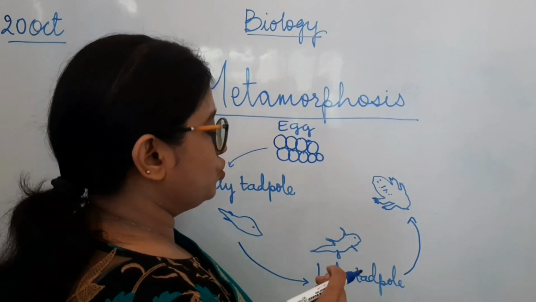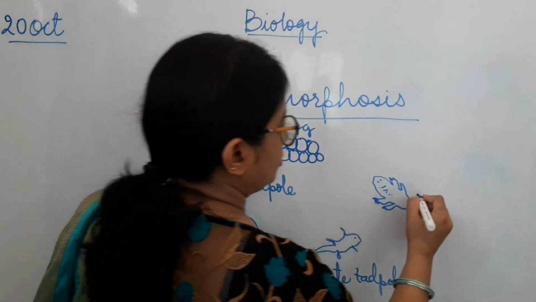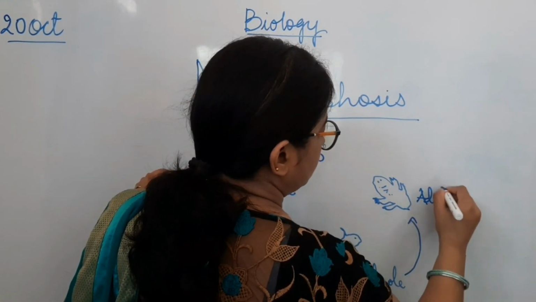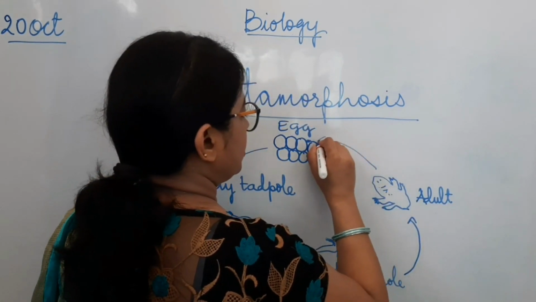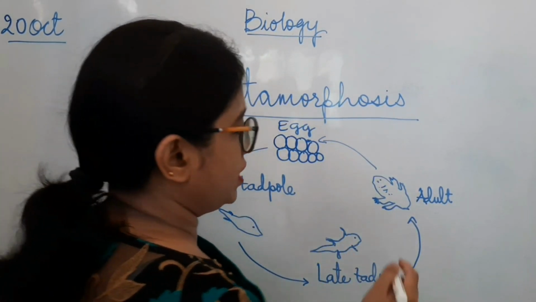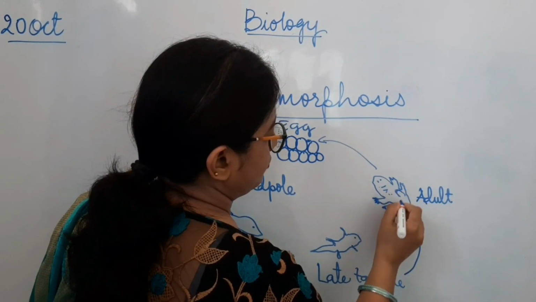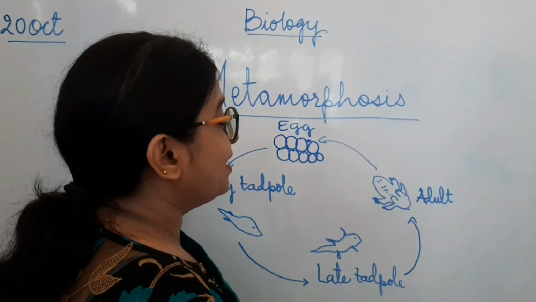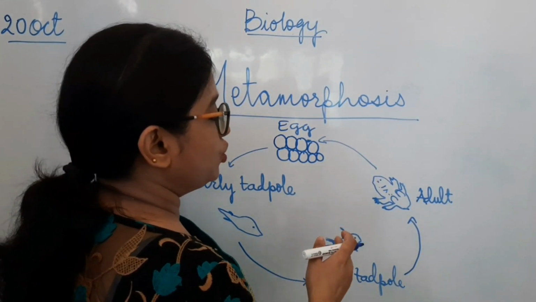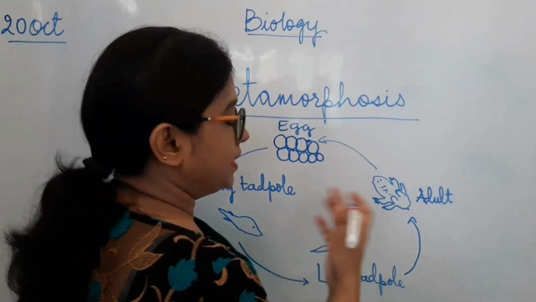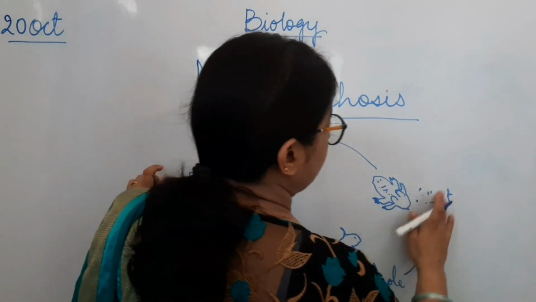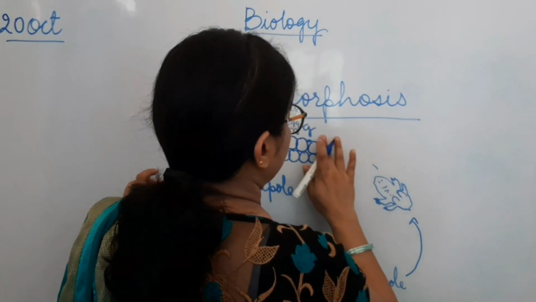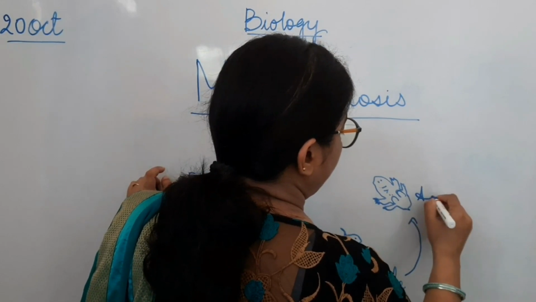As it develops into the adult, the tail vanishes and it becomes a fully developed adult. So here, don't mind my diagrams. It develops into an adult.